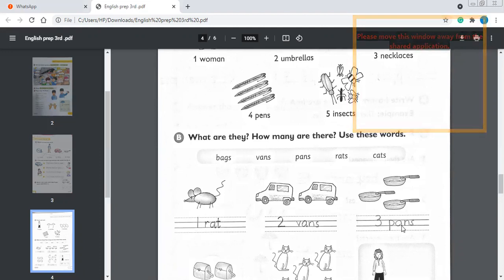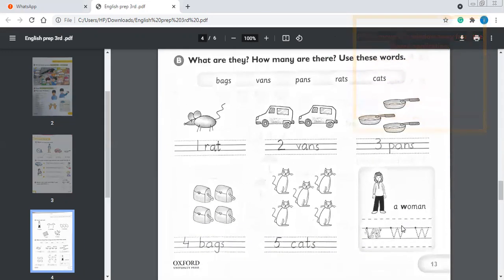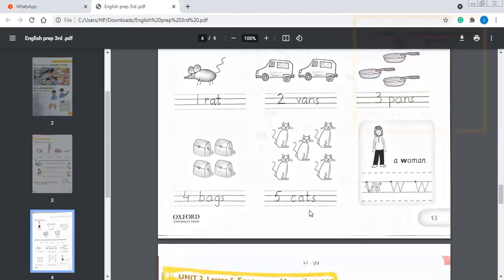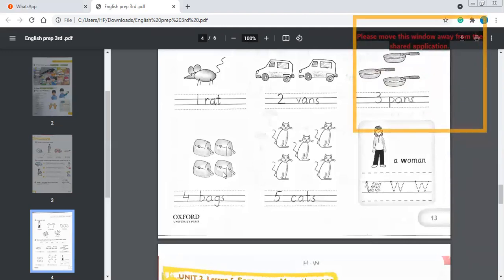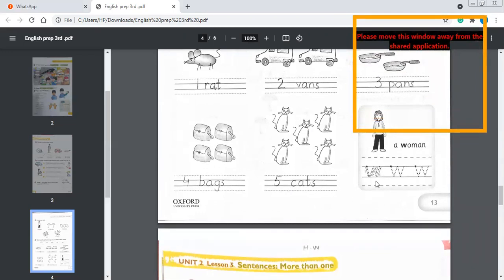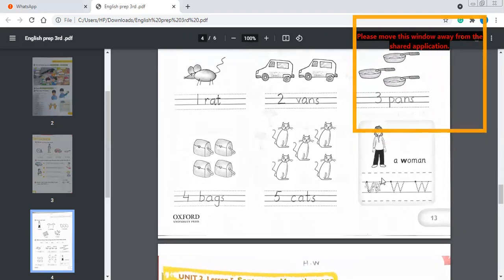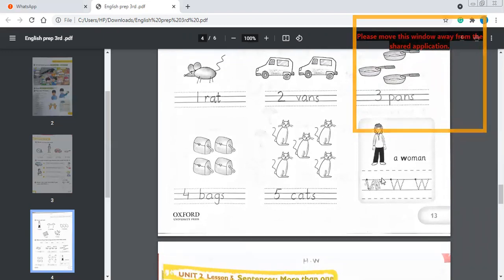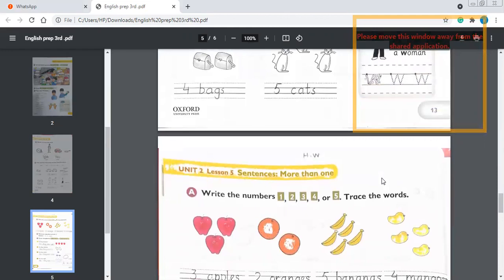So we will say 3 pens. 1, 2, 3, 4, 4 bags. 1, 2, 3, 4, 5, 5 cats. Same like this you are going to do, and you will trace according to the given instructions. As you can see, 1, 2, 3, 4 is written over there.